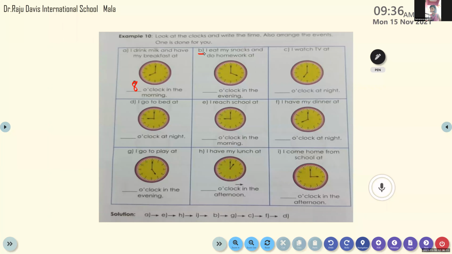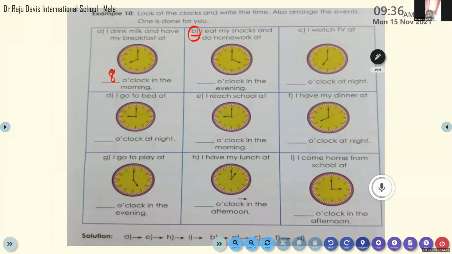I can't see the question here. Which question? Look at the screen. You can see, no? Question number B. Yes, ma'am. I eat my snacks and do homework at dash o'clock in the evening. Yes, 4 o'clock. Yes, very good.